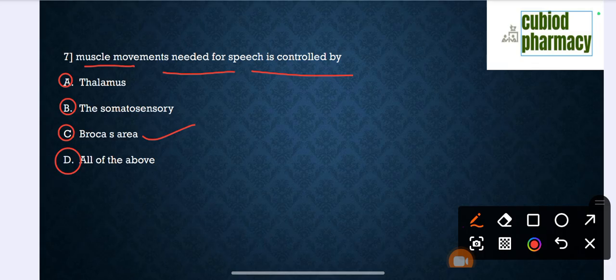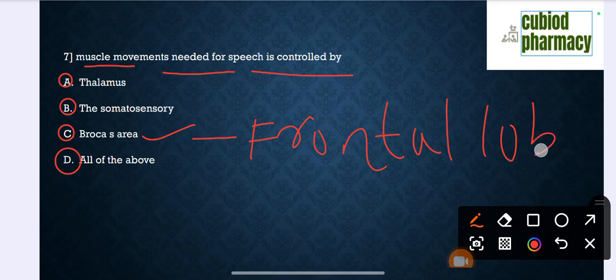This is situated in the frontal lobe, just above the lateral sulcus, and controls the muscle movements needed for speech. The correct option is Broca's area.